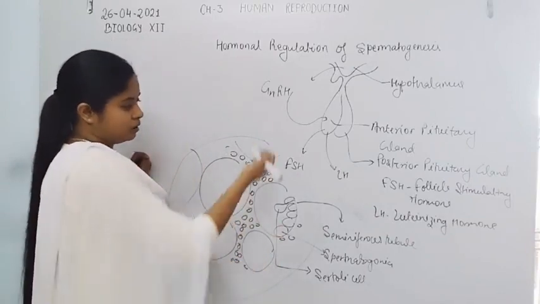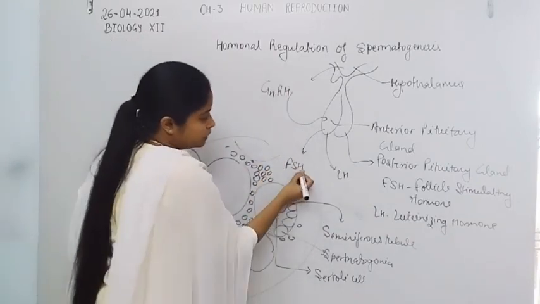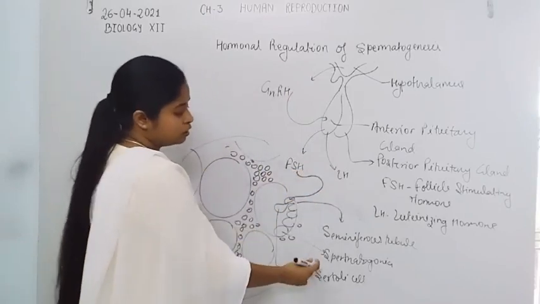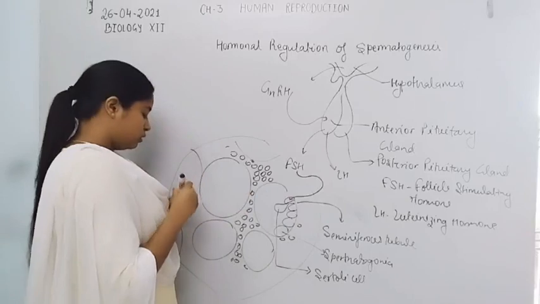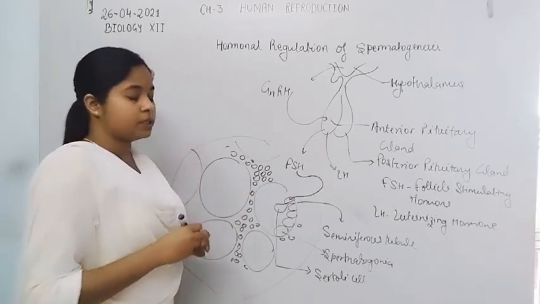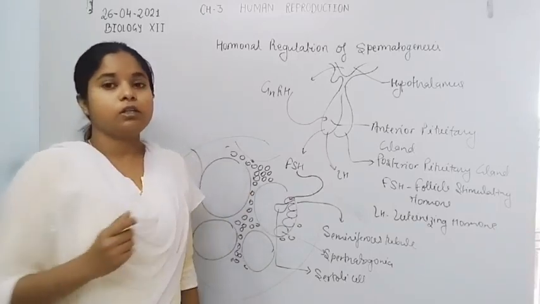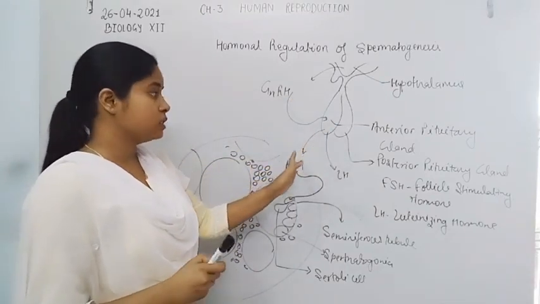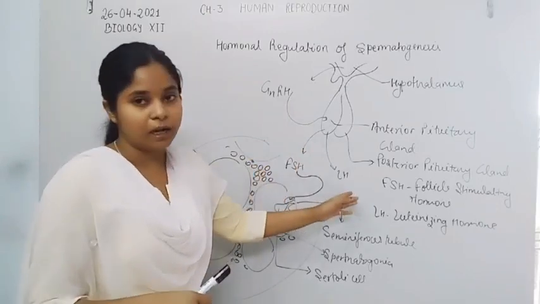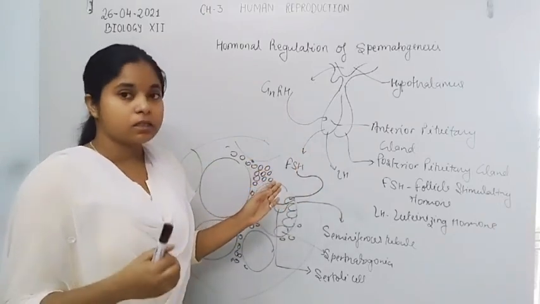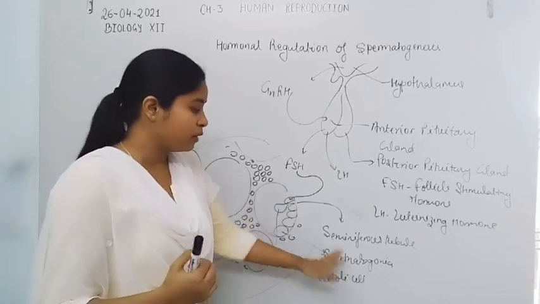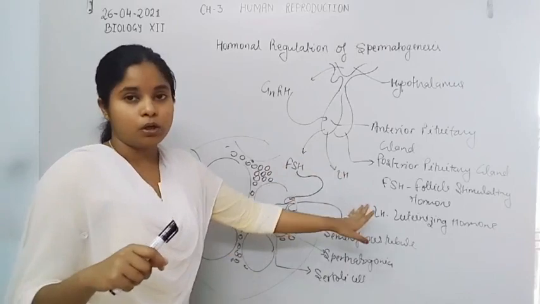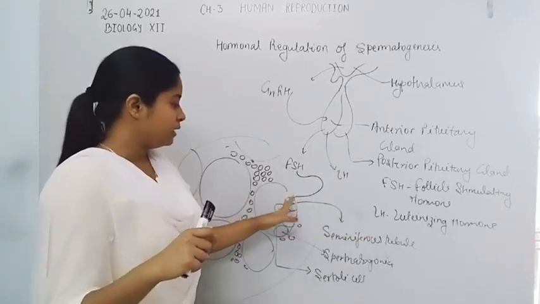Now, because FSH, follicle stimulating hormone, stimulates the germ cells or spermatogonia because they have the receptors for the follicle stimulating hormone. When the anterior pituitary gland secretes the gonadotropin hormone, FSH or LH, they act as a signal, and the spermatogonia have receptors for these hormones or chemicals, FSH or LH, and when they receive these